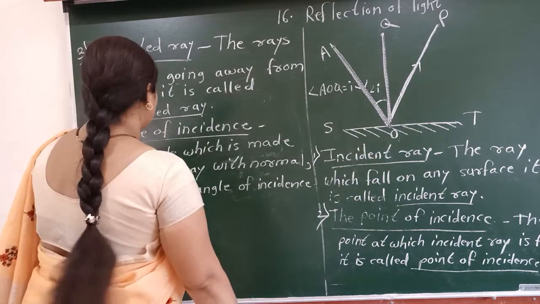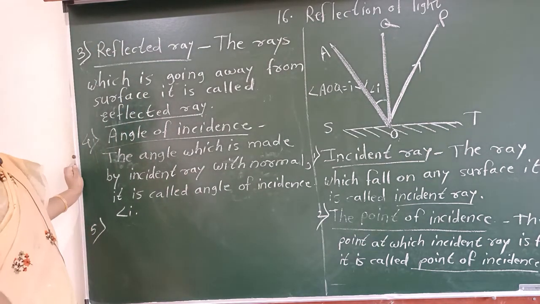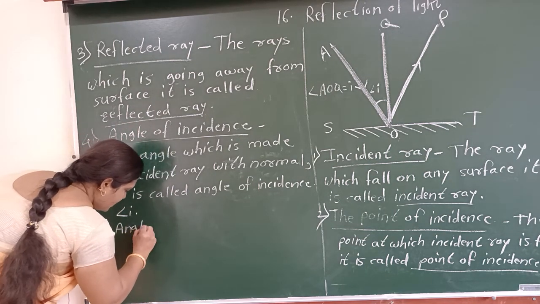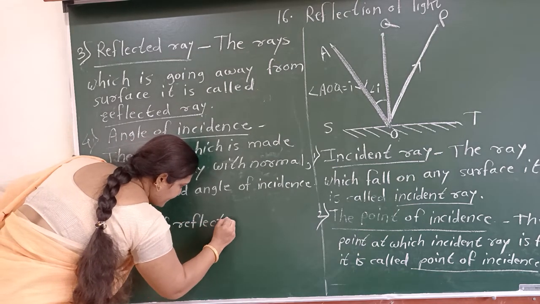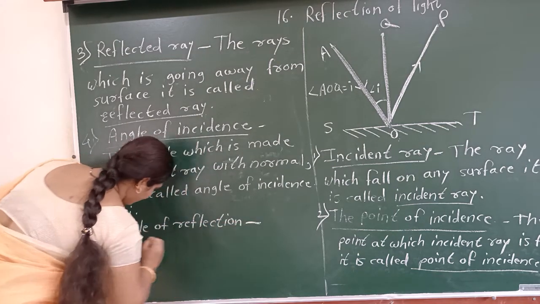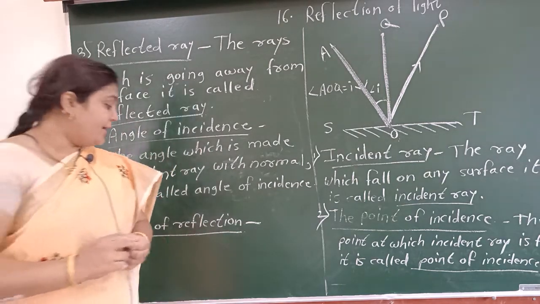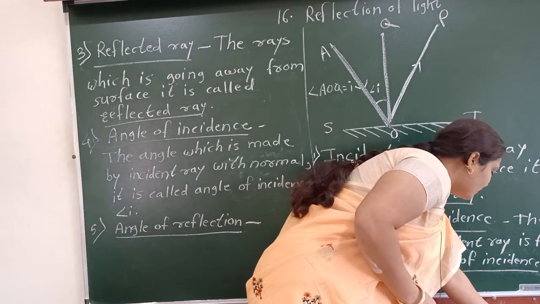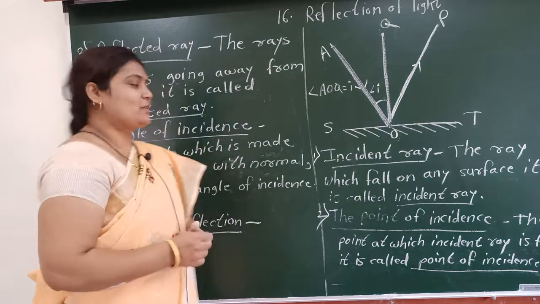Now, next concept. Write down angle of reflection. Underline it. While writing, write in good handwriting, so in time of the exam you can read all the concepts very easily. Prepare your own digest. Okay.